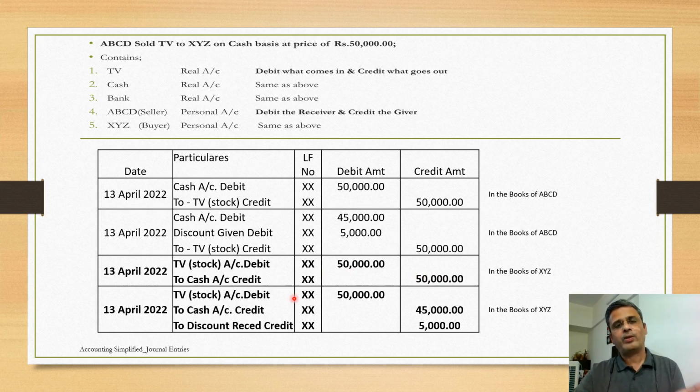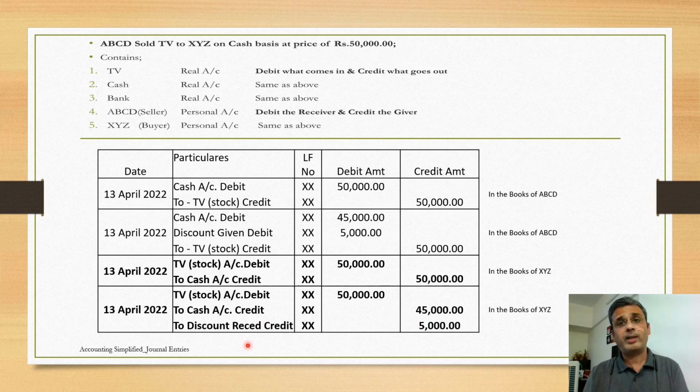Now we talked about discount. So what entry would XYZ pass in his book? TV 50,000, because the real value of the TV is 50,000 rupees. To cash account credit 45,000, because he has paid 45,000 rupees, and discount received he would credit 5,000 rupees. Why would he give a credit to discount account?